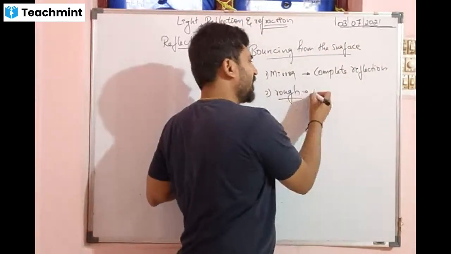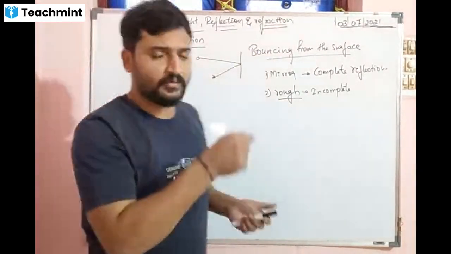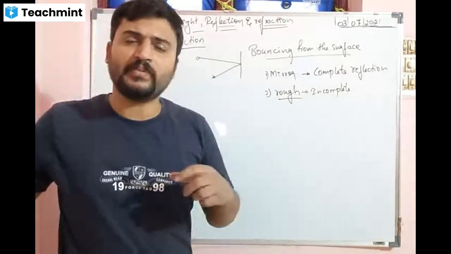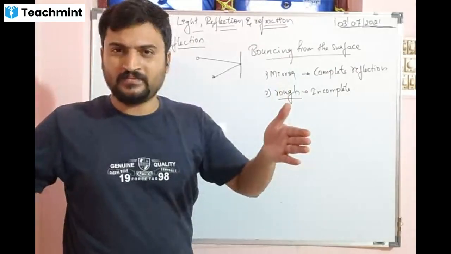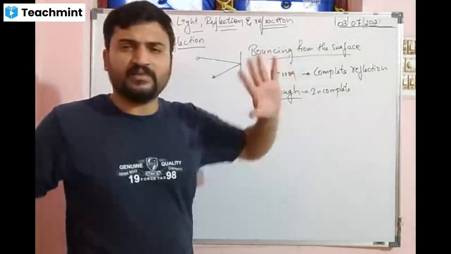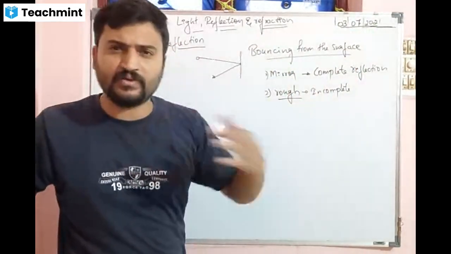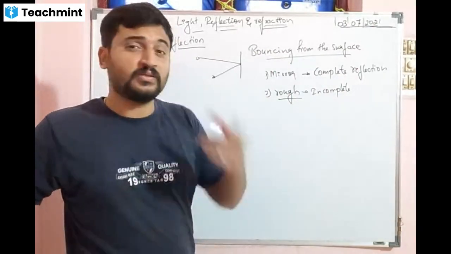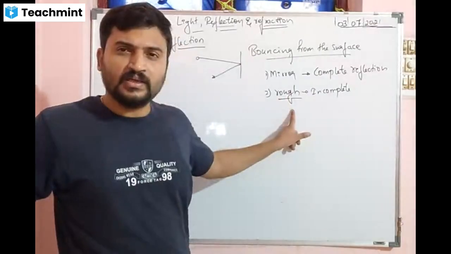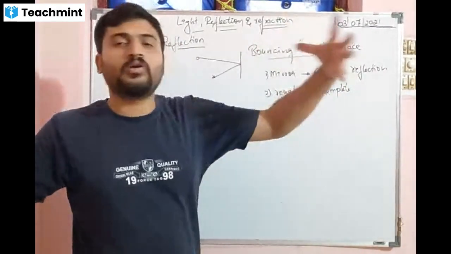Here we do not have incomplete reflection. What do you mean by this? If I allow any light ray to pass on the mirror, the mirror will not absorb or do anything. Just the way it goes, it sends back, just the same way. Whereas the rough surface, your walls, everything, when you stand in front of the wall, can you see your face? No, sir. You cannot see because the surface is rough and the reflection is incomplete. It absorbs light.